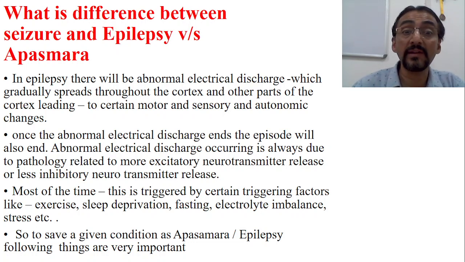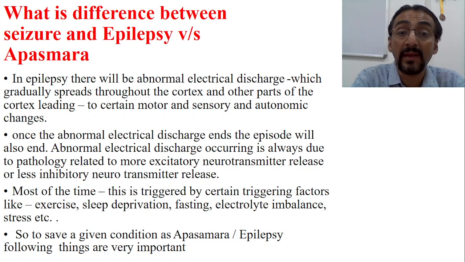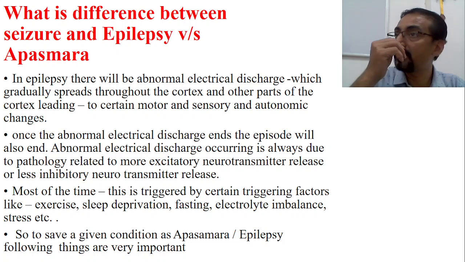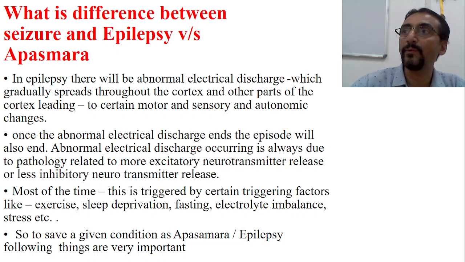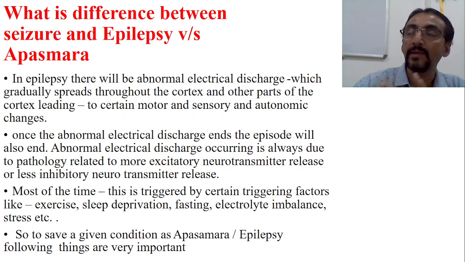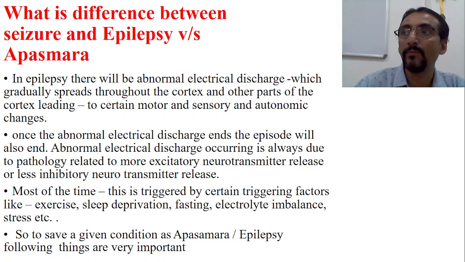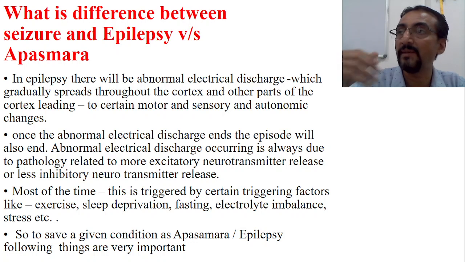Once the abnormal electrical discharge ends, the episode will also end. It is just like electrical current going on. When the current is gone, nothing is there. When the current comes, everything starts. If the current is more, sometimes in the rainy season, we will have an overflow of current because of problems in the earthing. So once the overcurrent comes, it destroys everything, isn't it? It destroys the TV, the mixie, any running electronic items.